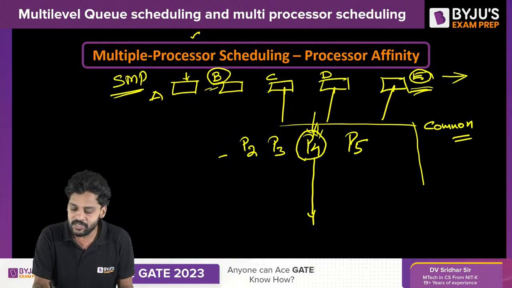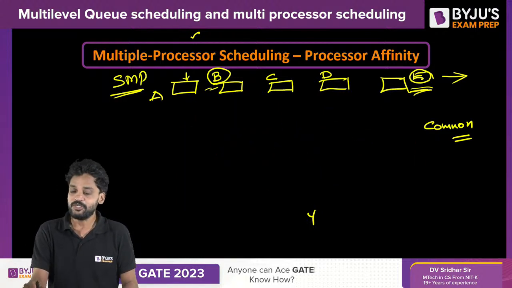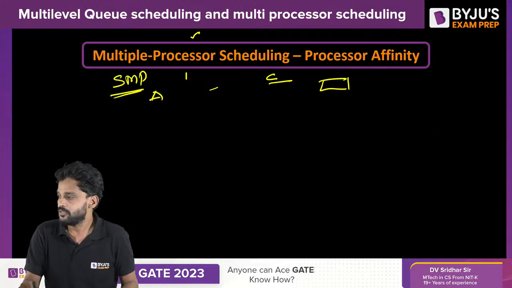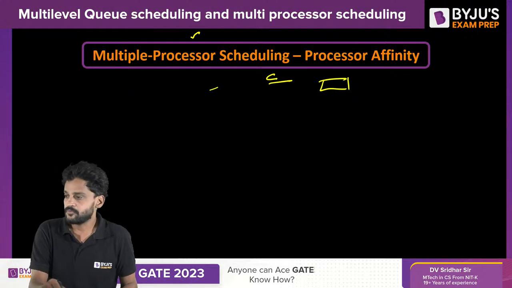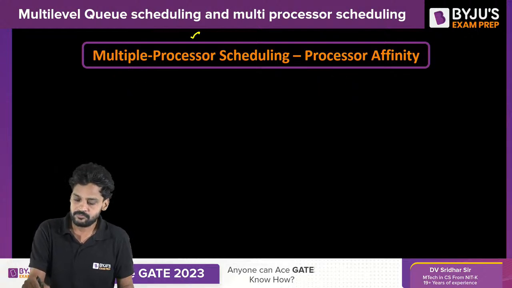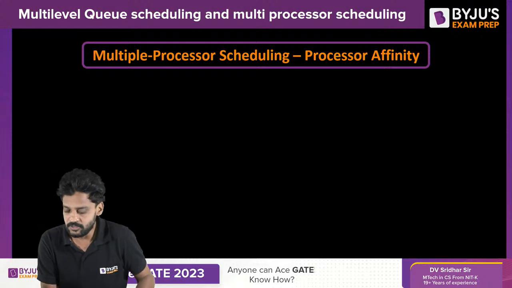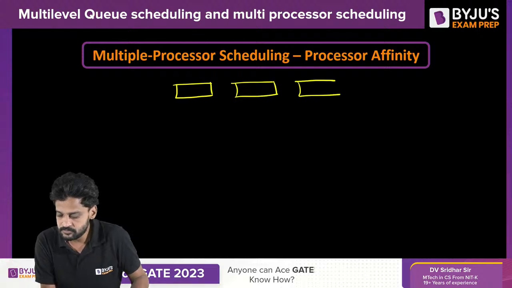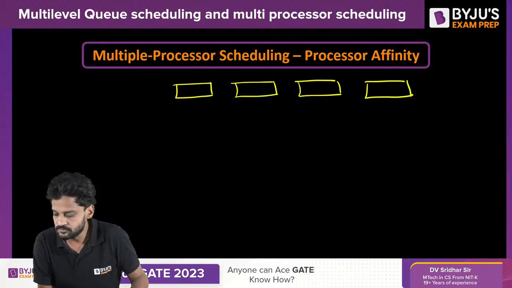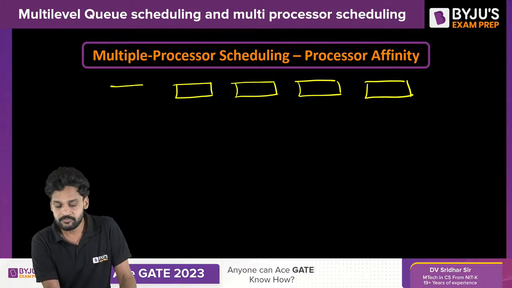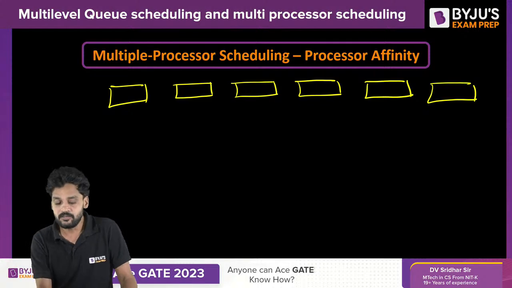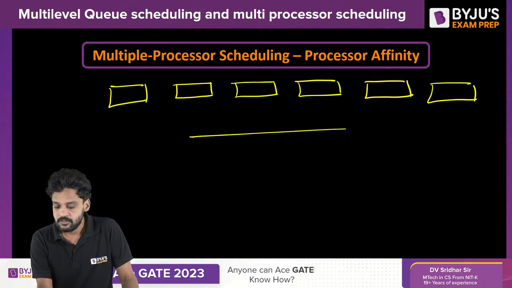Now let us understand the other challenge, which is more catastrophic indeed. I will tell you. Let me draw several processors and the main memory.